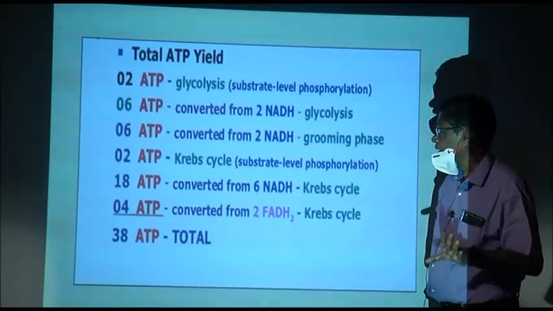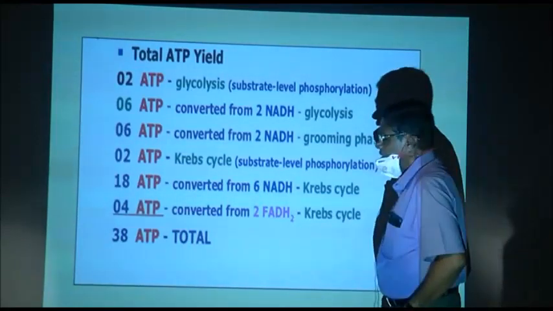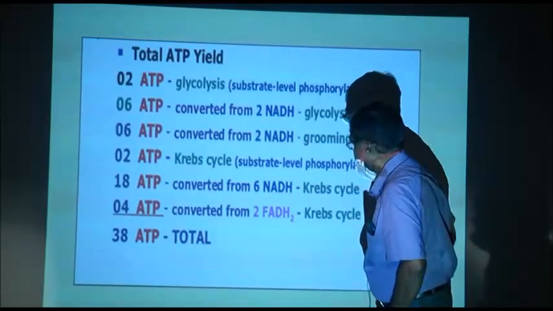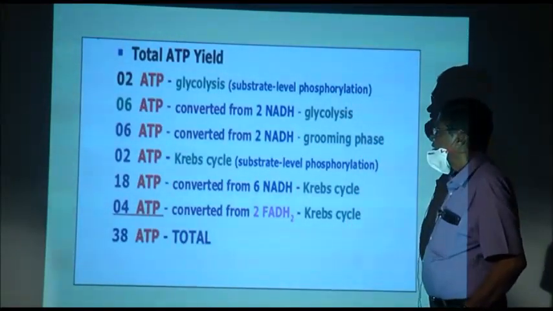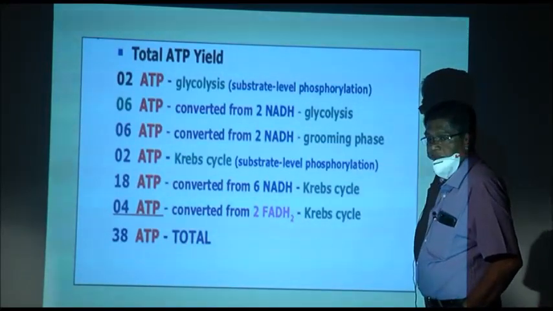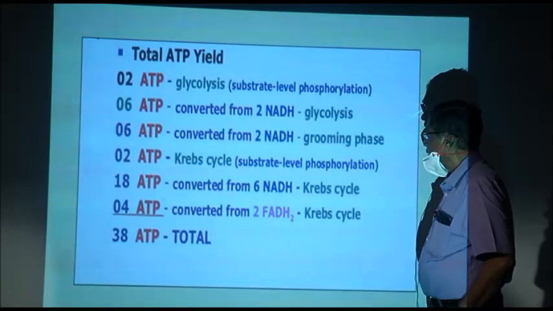Formed, not utilized. ATP yield, that is there in your course. In glycolysis, we get 2 ATP and how many?